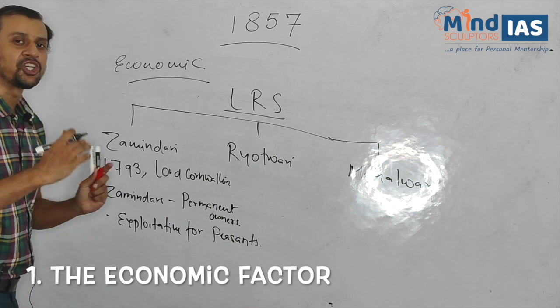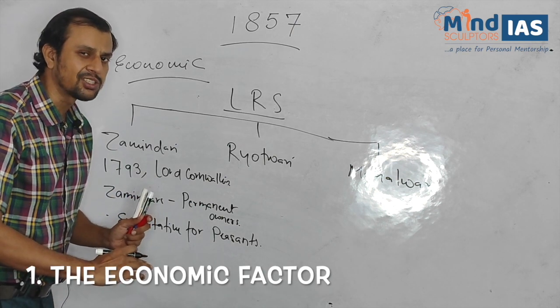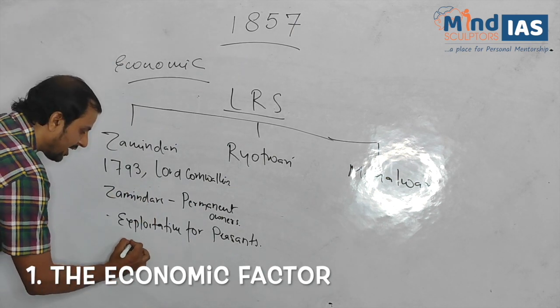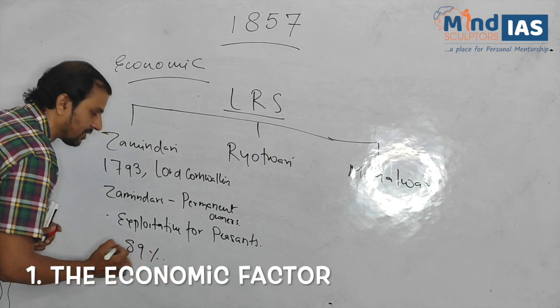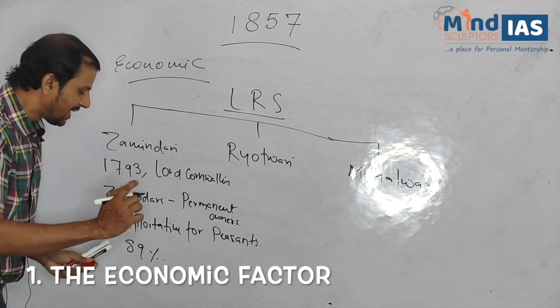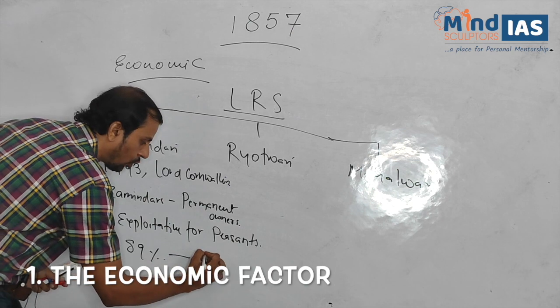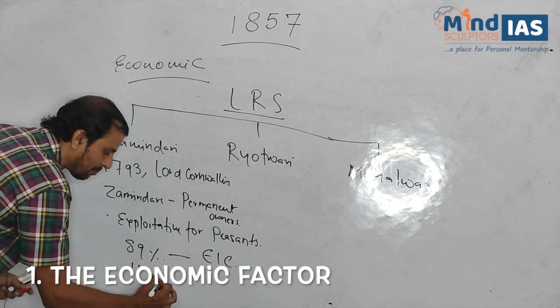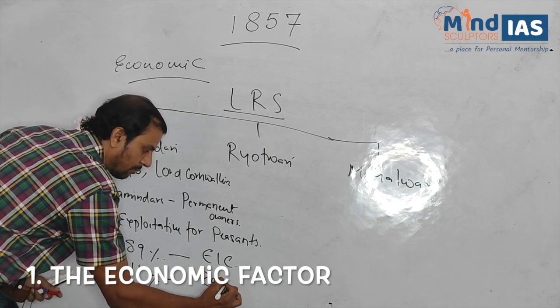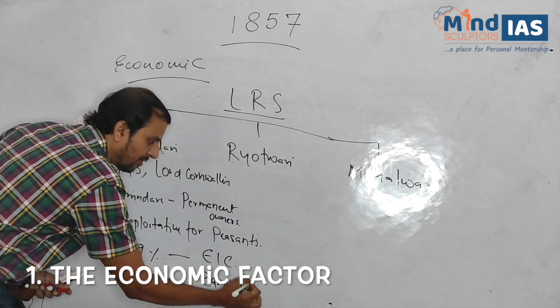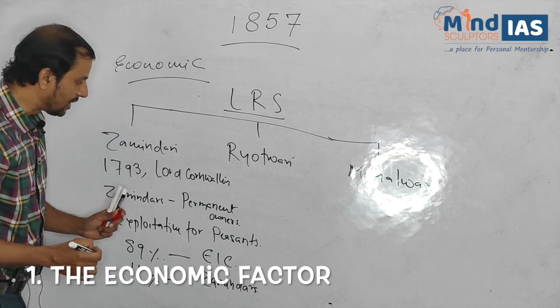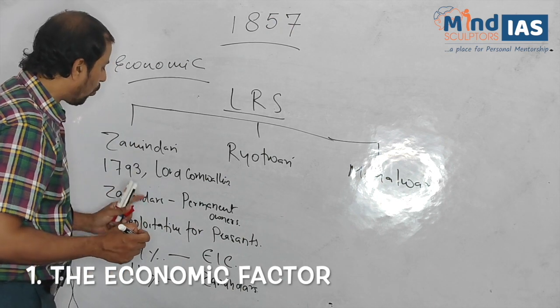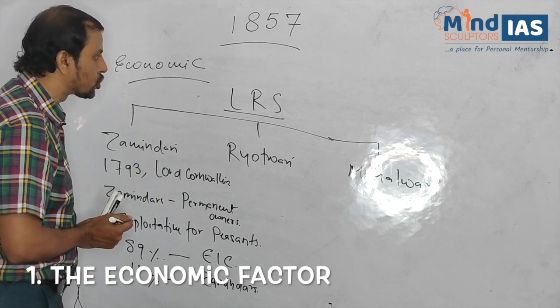Now, what was the share of the British government in Zamindari system? It was 89% share of the total produce. 89% belonged to the East India Company, while 11% belonged to the Zamindars, who collected the land revenue. Clear? Now, where was the Zamindari system introduced?